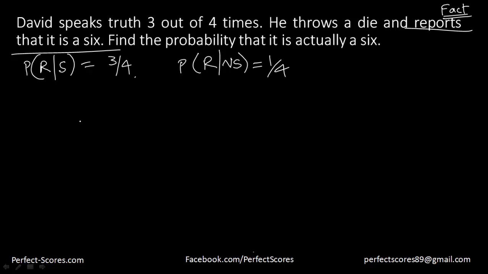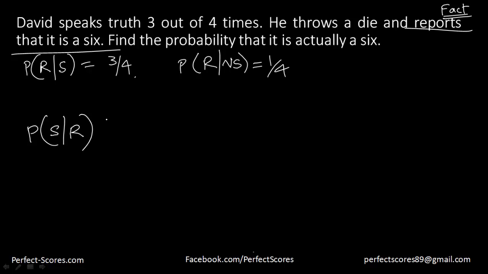Now the question is asking us, what is the probability that it's actually a 6, provided he has reported 6. This is something that we are supposed to find out.